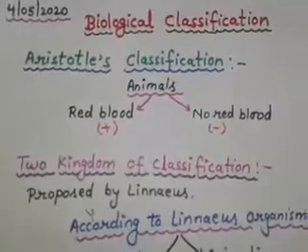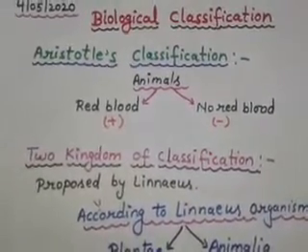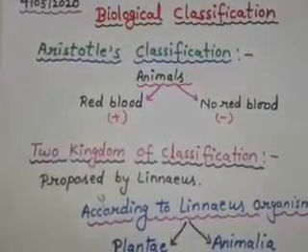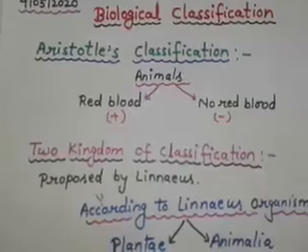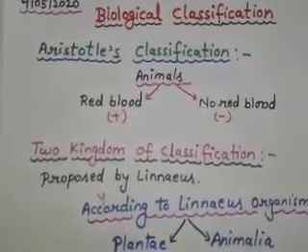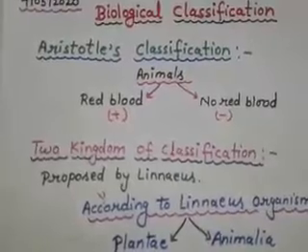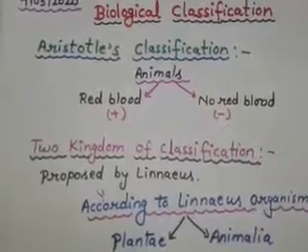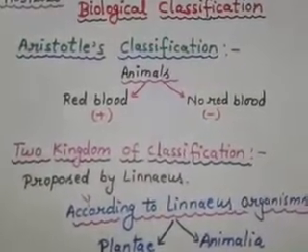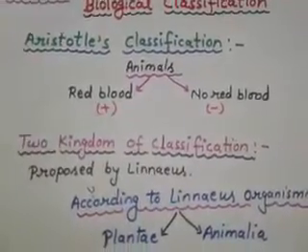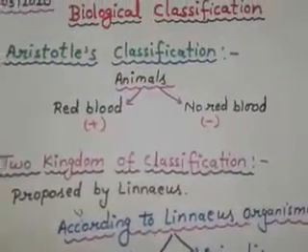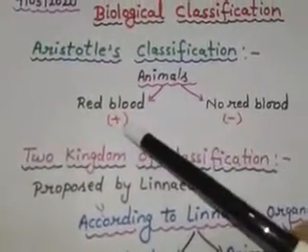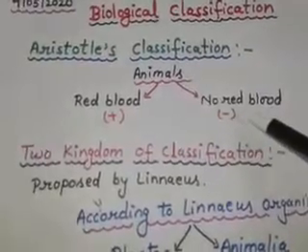Okay? Now first we have Aristotle's classification. Aristotle, the amazing scientist. We have studied in class 9 that he was the first that actually differentiated the plants on the basis of where they lived. He classified plants into trees, shrubs and herbs. And animals are classified into two groups. And here you can see this. Animals which have red blood and animals which do not have red blood.